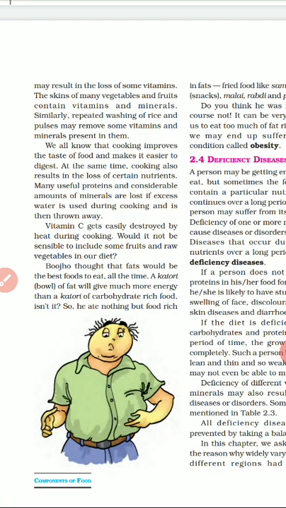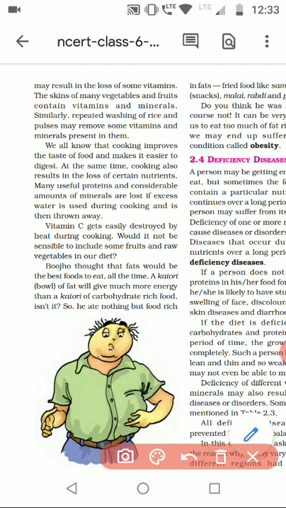The other example is after making paneer from the milk, the remaining water has lots of nutrients in it. So you should not throw that water, you should use it in making dal or in some other cooking process. So this is the way you can use that water which has lots of nutrients in it.